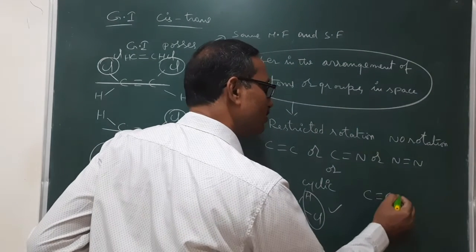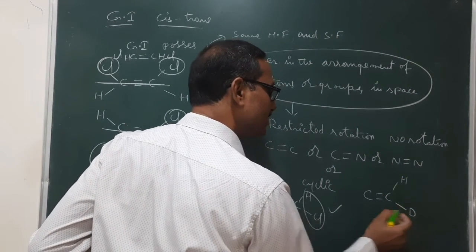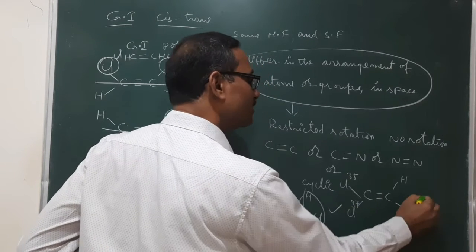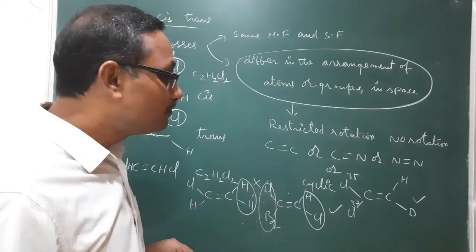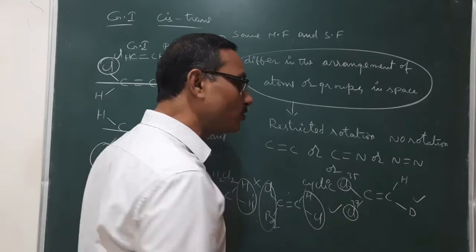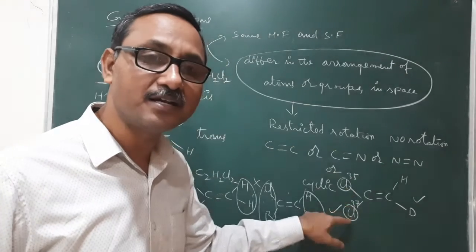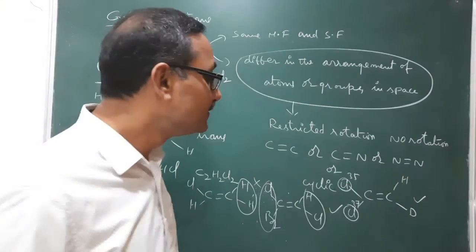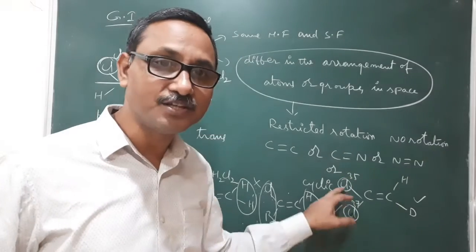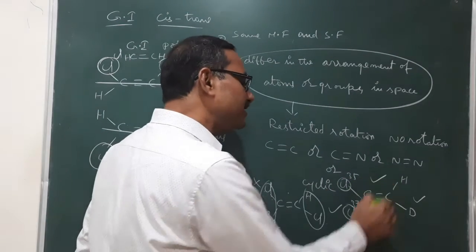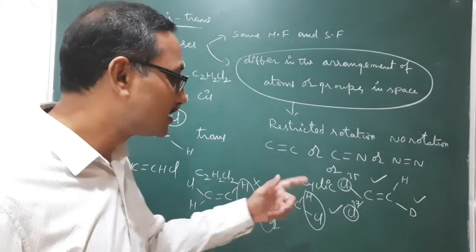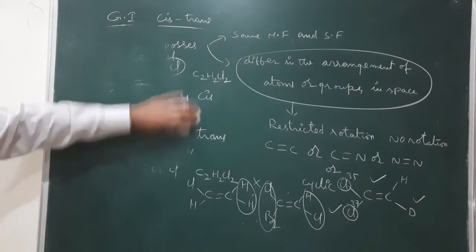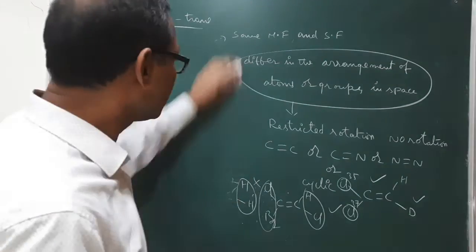Similarly, here C double bond C, here H and deuterium, here Cl35 and here Cl37. Yes, it also will exhibit geometrical isomerism, because even though these two seem like chlorine atoms, they have different mass numbers. They are isotopes of each other, so it will exhibit geometrical isomerism. Now I am taking some other examples for geometrical isomers.